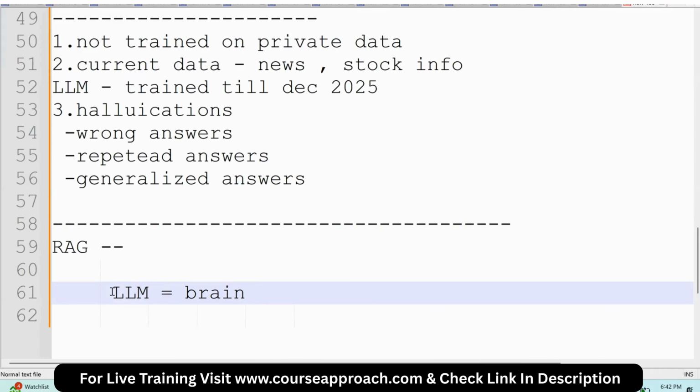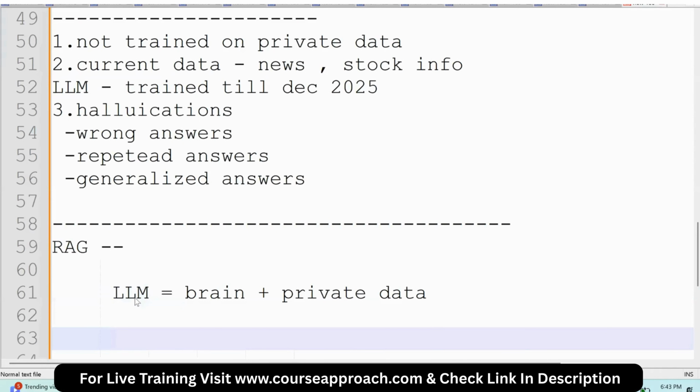This LLM is already trained with the entire internet data. It already has the ability to summarize data, generate new kinds of data, understand the content, understand the grammar, etc. The only thing it is lacking is private data. So, along with this, I also give some private data.